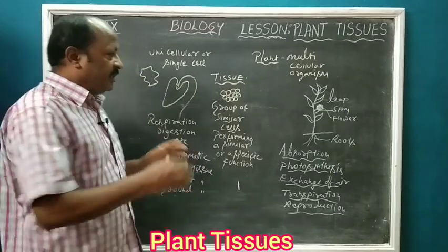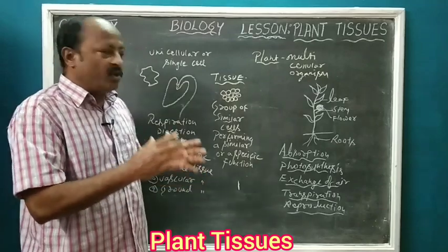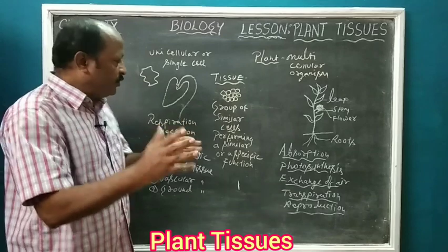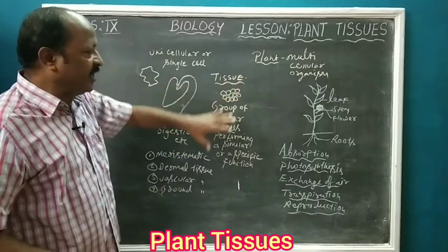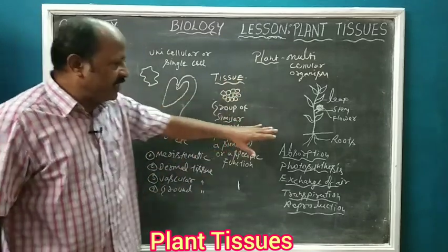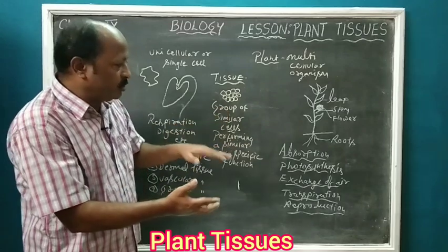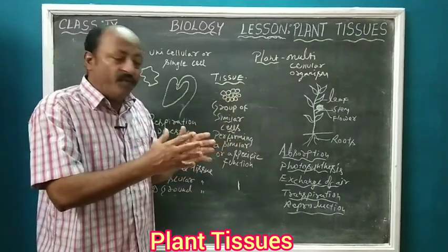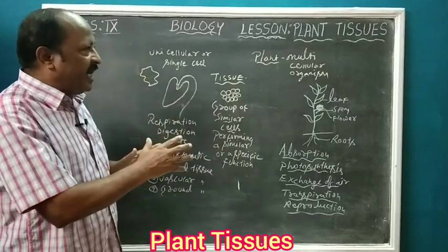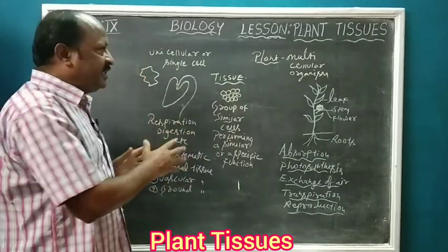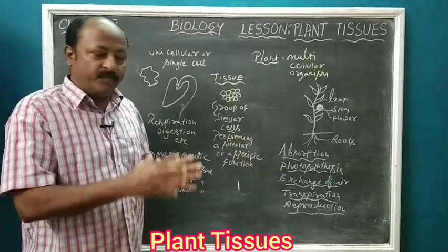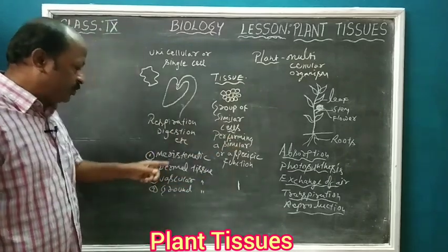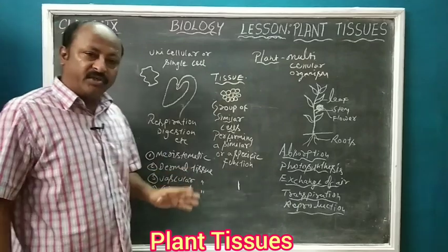I have told you that a plant has various parts which are made up of different tissues, and each tissue is a group of similar cells performing a specific function. So basically there are four different types of plant tissues in the plant: meristematic tissue, dermal tissue, vascular tissue, and ground tissue.